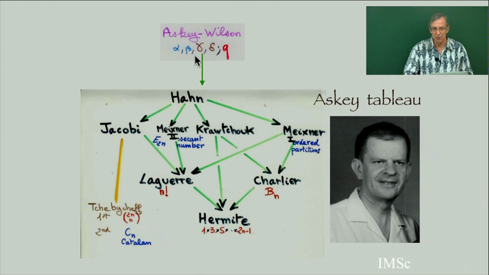Then you go down: you see Hahn, Jacobi, Laguerre, Charlier, Hermite, and the numbers here: n factorial, Bell numbers, number of involutions with no fixed point, tangent number, secant number, number of ordered partitions, Catalan number, binomial 2n over n. All these numbers are the moments of the orthogonal polynomials. I will explain this in the class, about the relationship between orthogonal polynomials, PASEP and combinatorics.